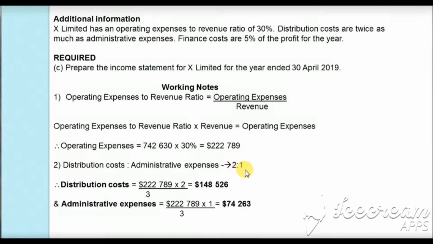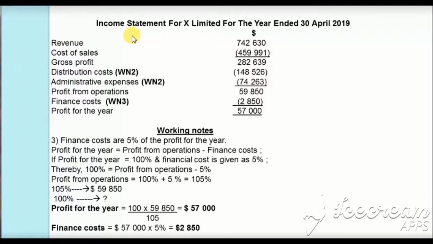Now what else is mentioned is that the distribution expenses are twice the administrative expenses. So it is 2:1. When we calculate the distribution expenses, it will be 2 divided by 3, because 2/3 will be the distribution expense and 1/3 will be the administrative expense. So $222,789 times 2 divided by 3. Therefore, our distribution expenses will be $148,526, and our administrative expenses will be $222,789 times 1/3. It will be $74,263.